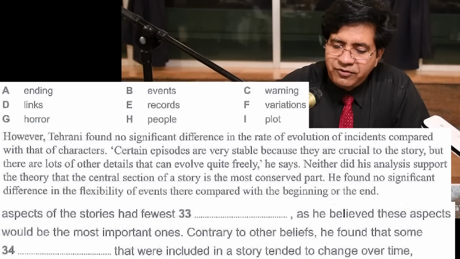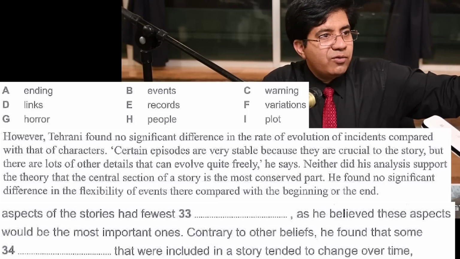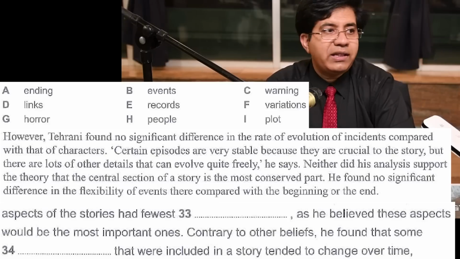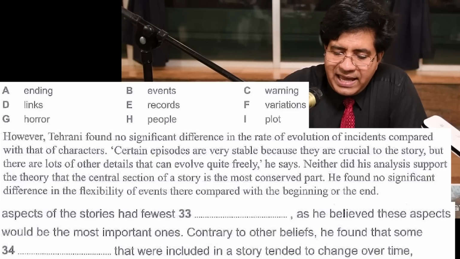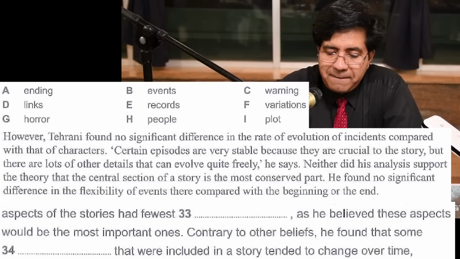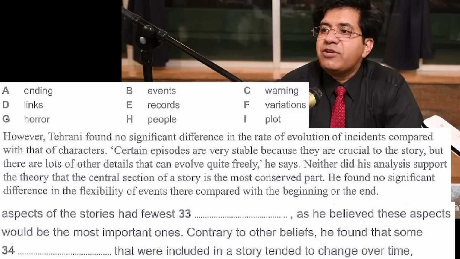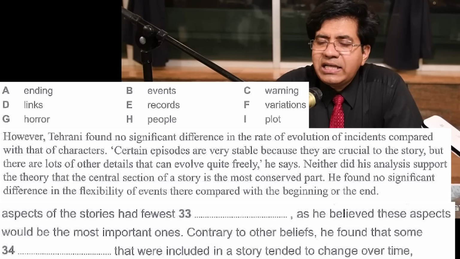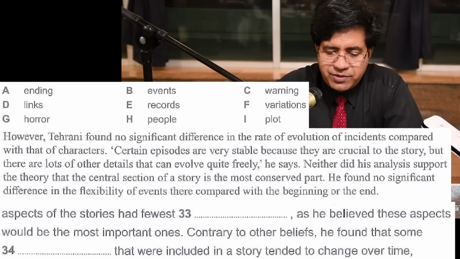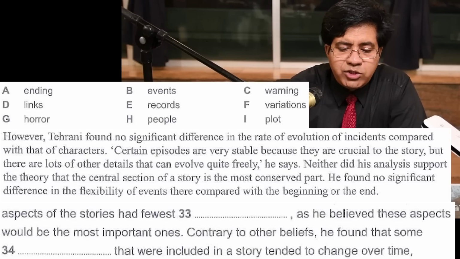Now find something for that. Focus on this word in the rate of evolution of incidents compared. Incidents means the incidents in the story, what happened first, what happened next, and all that. So the word incidents, it is B, events. Exactly. So the answer to question number 34 is B. I'll give you some minutes to discuss all these questions. Okay, after that you can see there is a full stop, so you don't need to read from there.